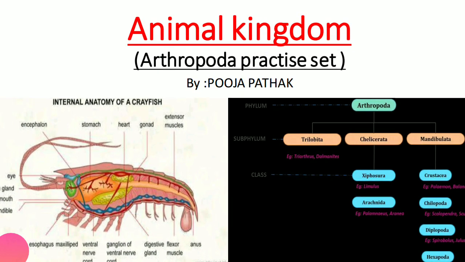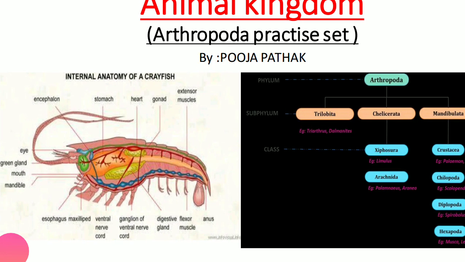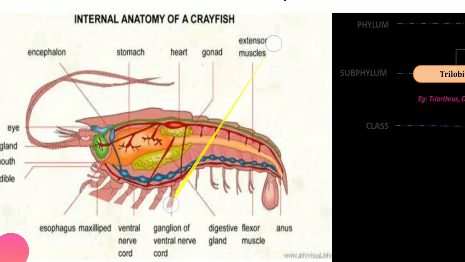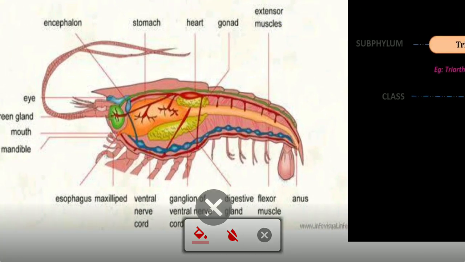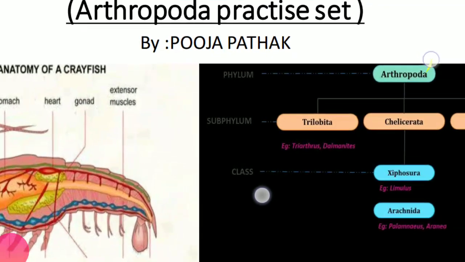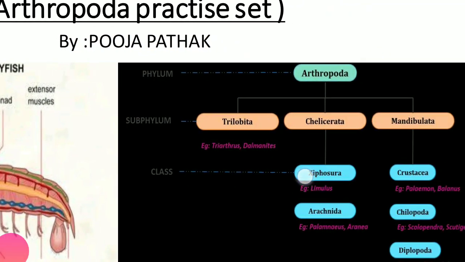Now coming to the two diagrams, which I kept here just for revision purposes. The first diagram represents the crayfish. I have kept the diagram because it represents the class Crustacea, which includes the prawns and all. Here it is a green gland, which is the excretory organ for the crustaceans. It is very important to remember the respiratory organ and the excretory organs.